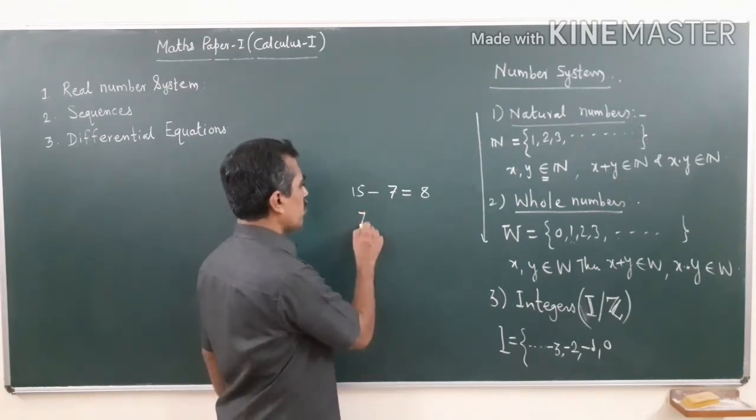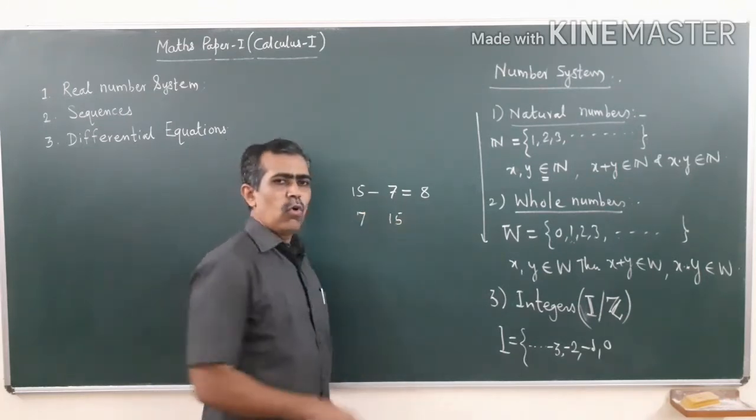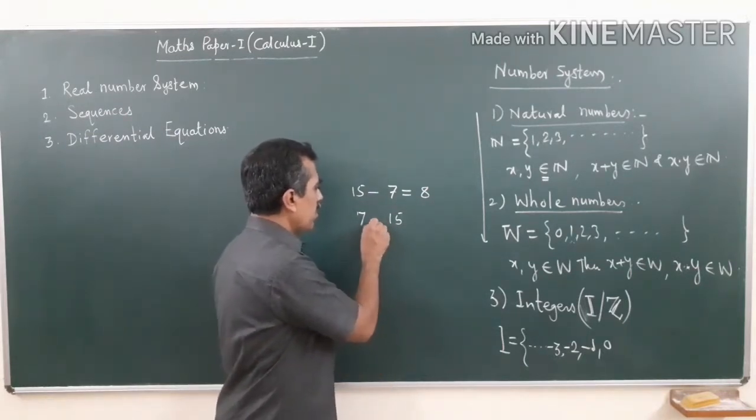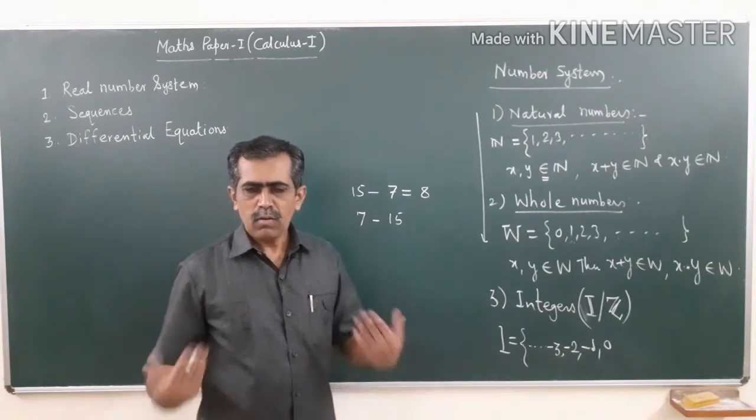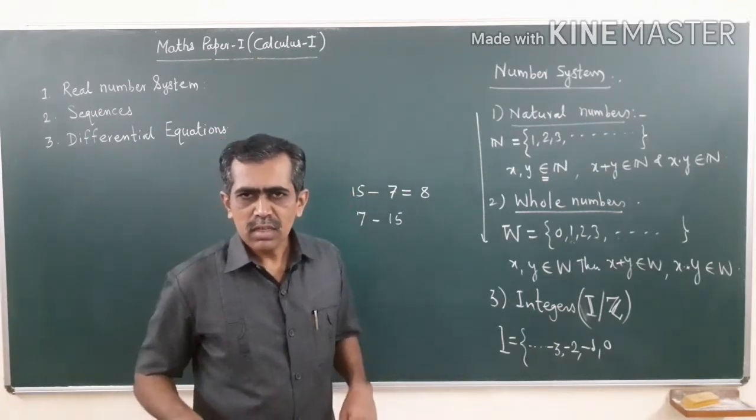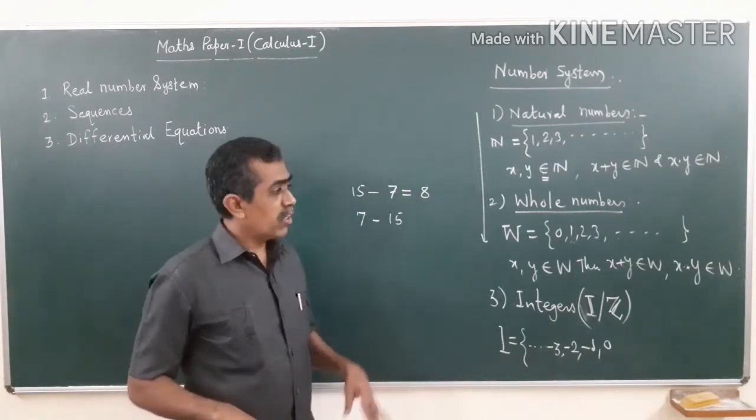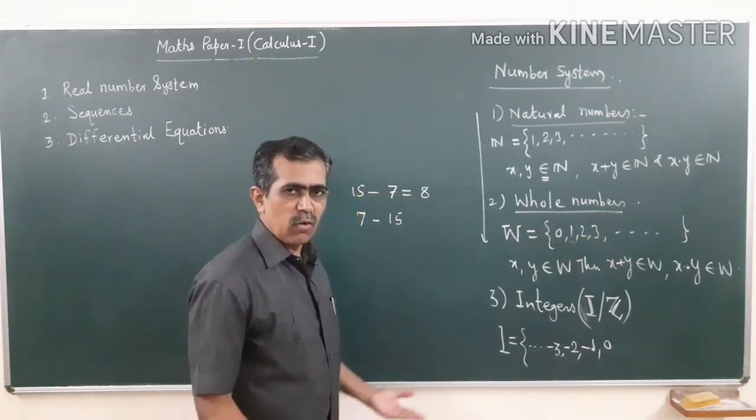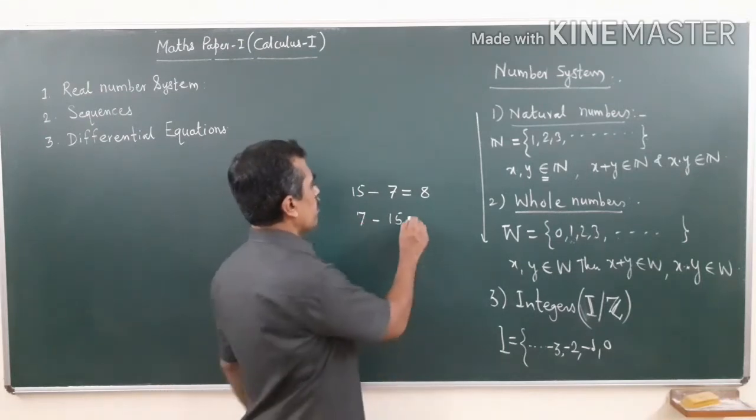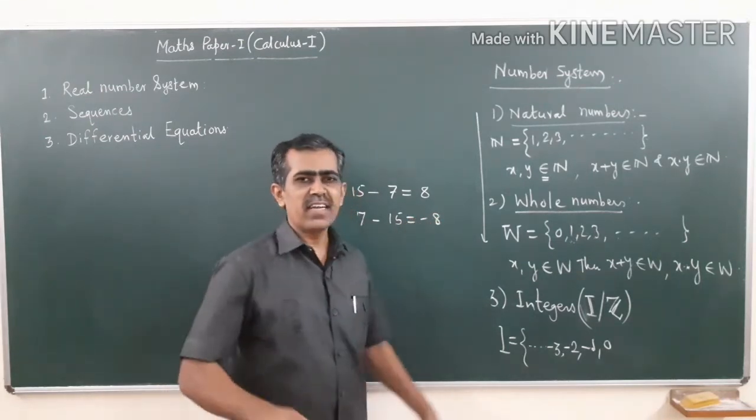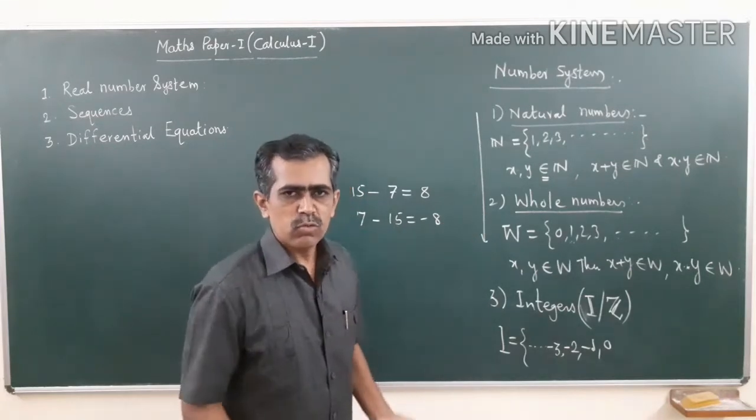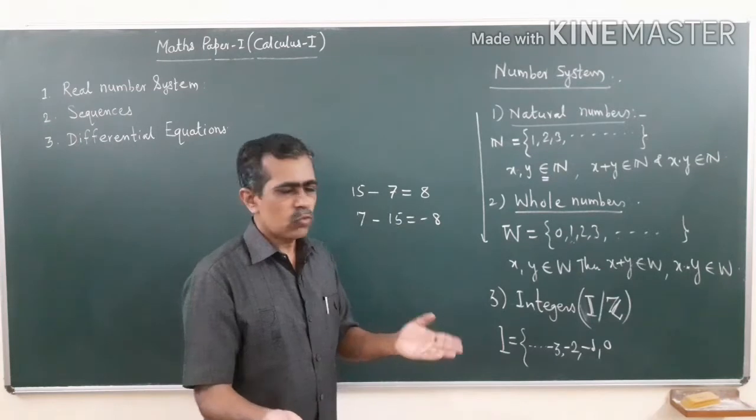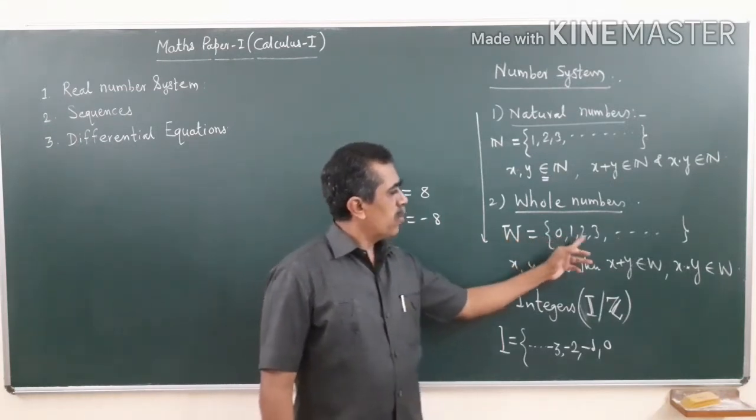But suppose I have 7 rupees and I want to pay 15 rupees to somebody else, then is it possible? What is the amount that will remain with me? There was no answer in this number system. Now we know that 7 minus 15 is minus 8. The minus sign indicates you have to pay somebody. Minus 8 means I have to pay 8 rupees to somebody. So that number was not here.